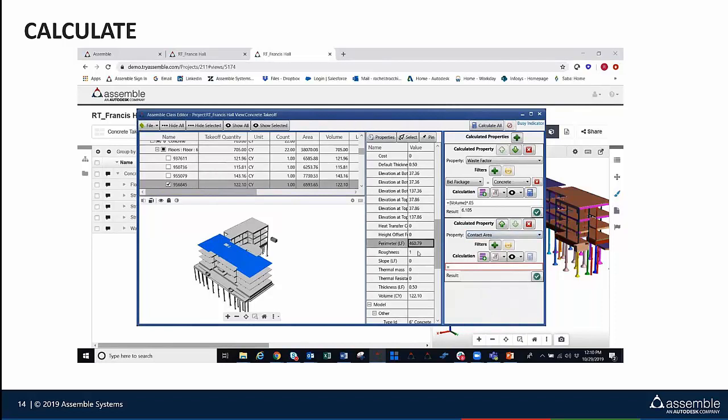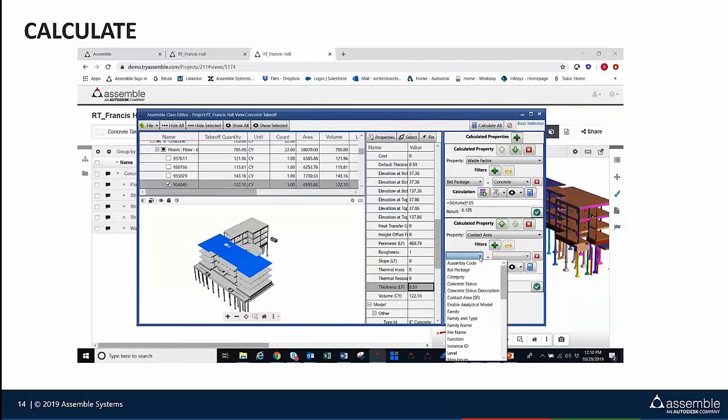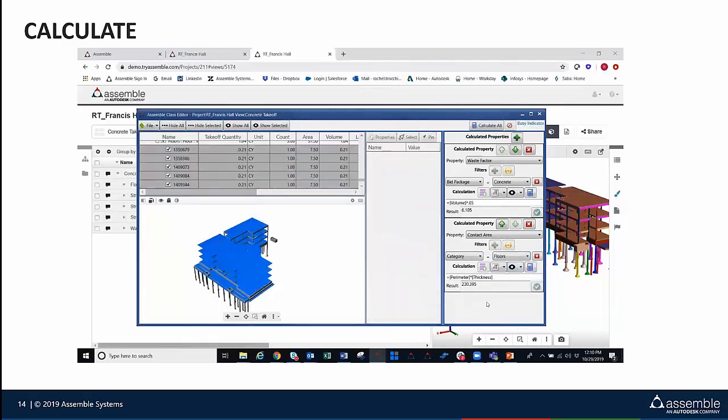And for our formwork, we can also do the same thing for a contact area. So coming in here, we're actually going to grab the perimeter and multiply this by our thickness to get a quick little area right here for all of our edges for our contact area. And again, we'll create this filter here, and we can actually attribute this to all of those floors here. And then you'd go through and you'd do more filters for things like your structural columns, your foundations, and everything like that.